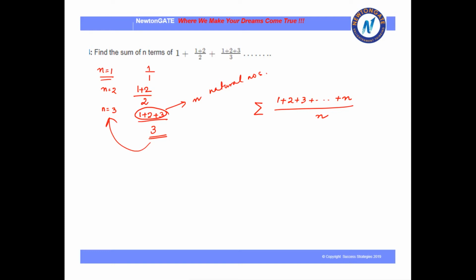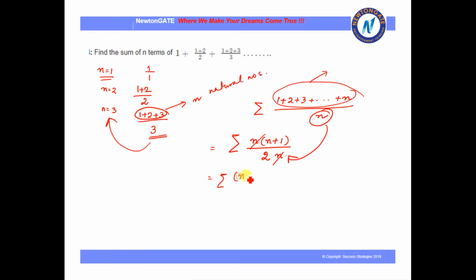Now my main purpose will be to find the sum of this formula or this pattern. Now in the numerator, as you can see, it is the sum of n natural numbers. In the previous slide we already found the formula for n natural numbers, and what is that? It is n into n plus 1 by 2. So sigma of n into (n plus 1) by 2 into n. Now this n is for this part. Now if I cancel out n, we get sigma of (n plus 1) by 2.